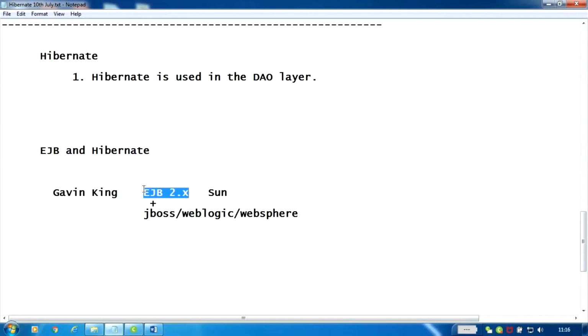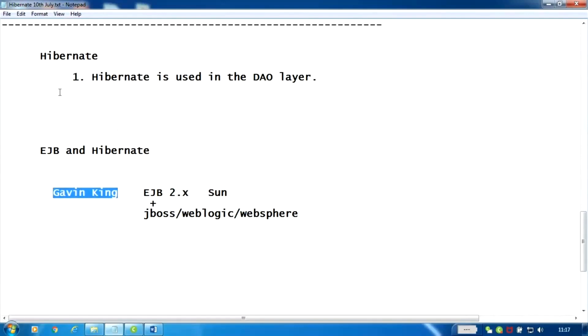Based on that limitation, he tried to implement a separate application component that will not be application server dependent, right? And he moved in the direction of Hibernate, right?